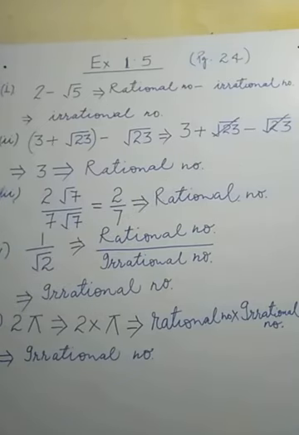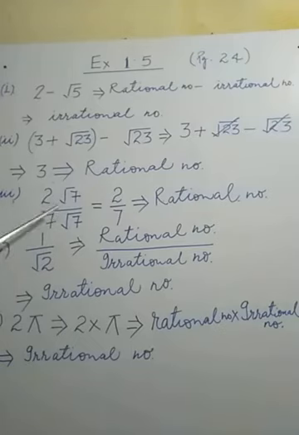Now see, third part of the question. Same thing is here. 2 root 7 divided by 7 root 7. Again we have to decide whether this one is irrational or rational. The numerator is irrational, the denominator is irrational. So if this type of questions are there, we can simplify firstly.